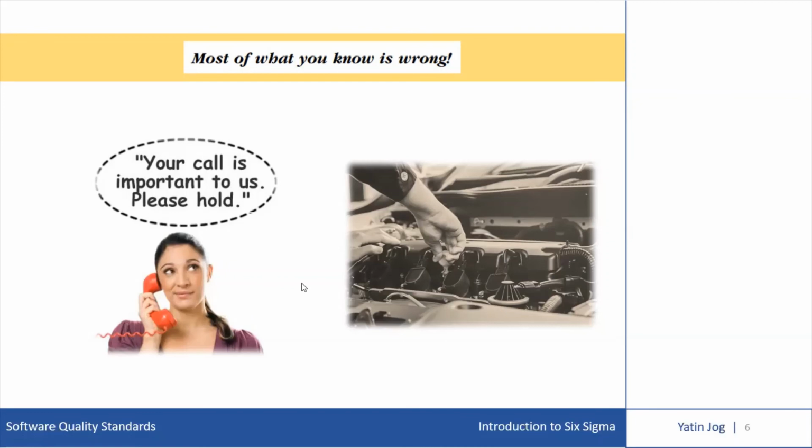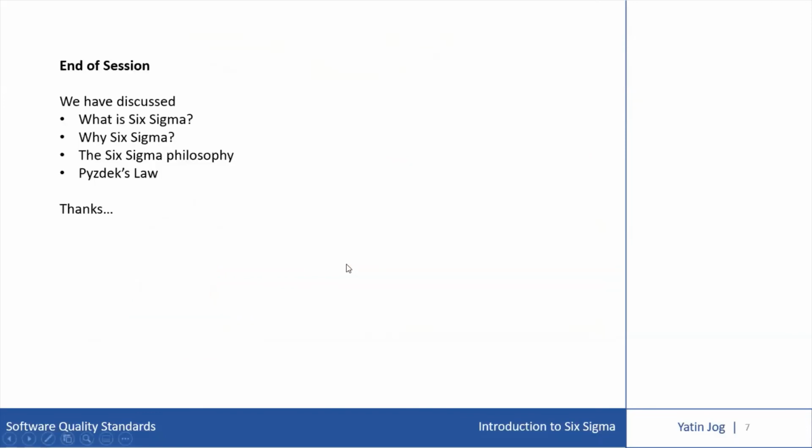Of course, none of this is new. Most leaders of traditional organizations honestly believe that this is what they already do. What distinguishes the traditional approach from Six Sigma is the degree of rigor. So this is the introduction to Six Sigma. This is the end of the first basic session where we have discussed what is Six Sigma, why we need Six Sigma, the Six Sigma philosophy, and the Pydex law.